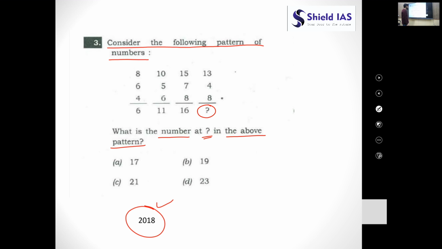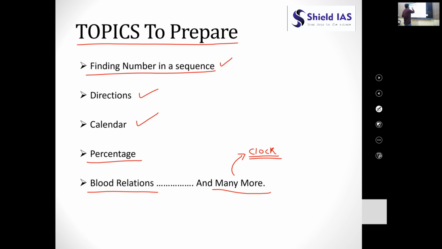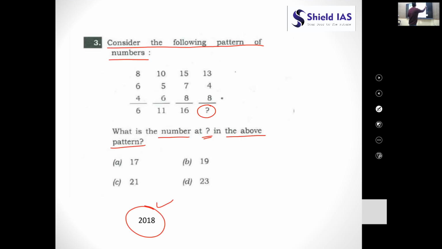Right now we are only seeing that this question has been asked from theme number 1. UPSC has asked this question from the theme of finding a missing number in a sequence.